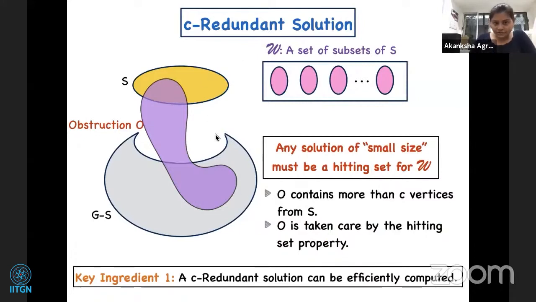For the kind of C-redundant solutions I described, we can come up with an efficient algorithm to compute such a redundant solution, and efficient here means polynomial time. We can compute it in polynomial time, and we assume that C is a constant.